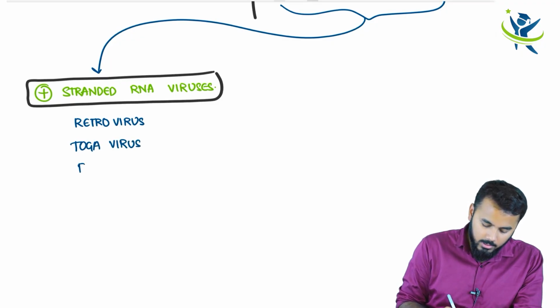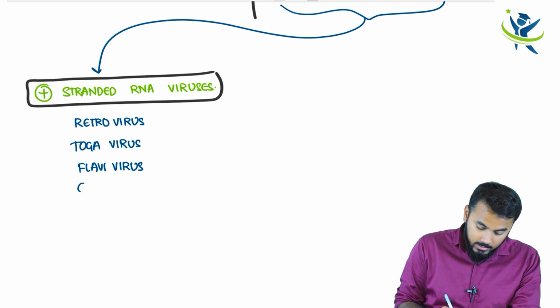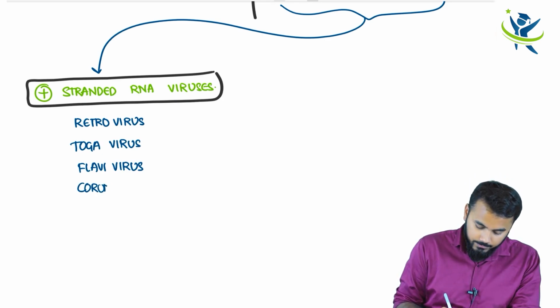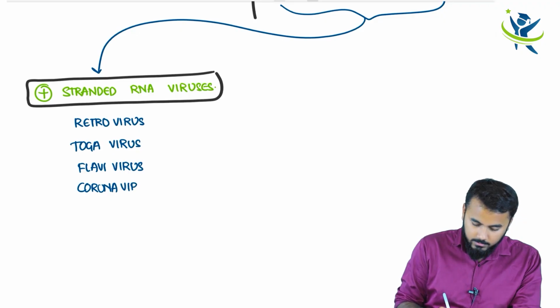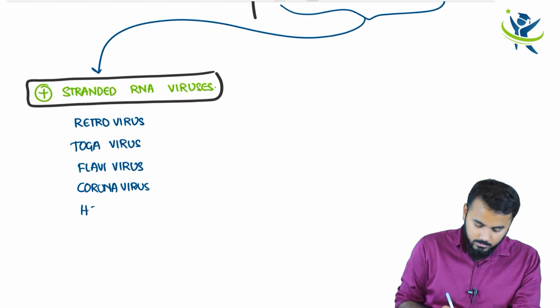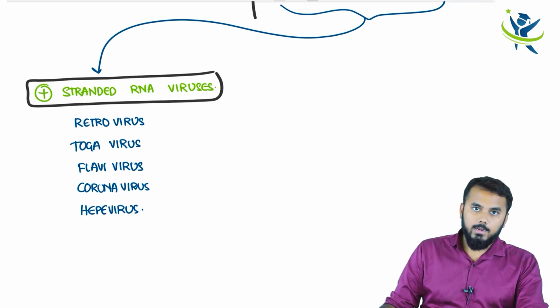And thirdly we have Flavivirus. And obviously the coronavirus is also a positive stranded RNA virus. Coronavirus, right? And finally the Hepevirus. So these are some examples of positive stranded RNA viruses.